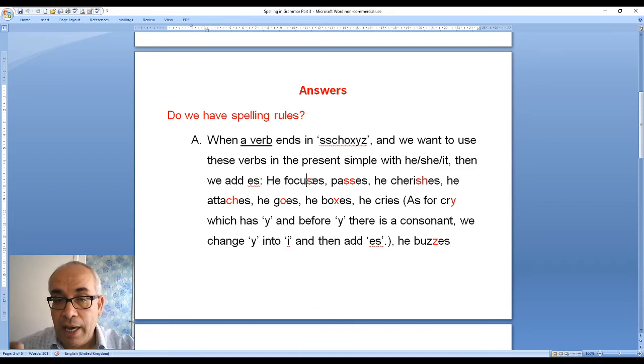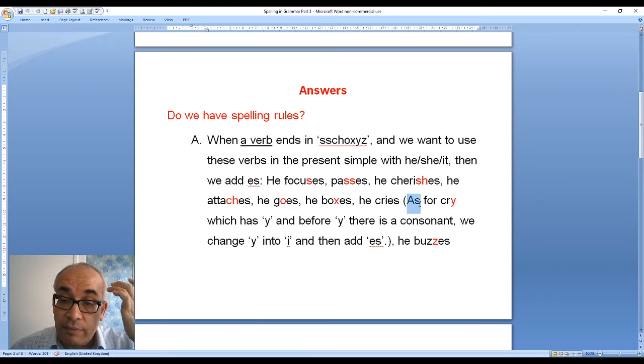So if you want to put s to focus, you must put es. Why? Because focus has s. The same with pass, double s: he passes. He cherishes, I put es after cherish. Why? Because cherish has sh. The same: attach, attaches; go, goes; box, boxes; cry, cries.